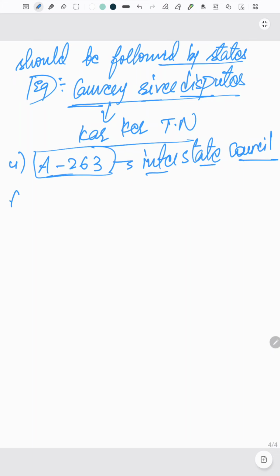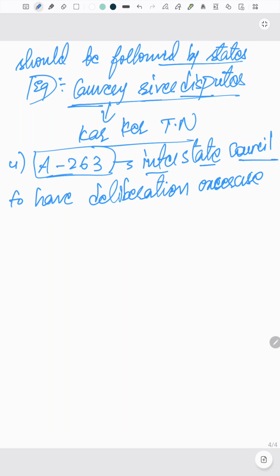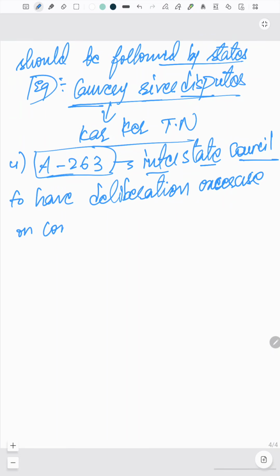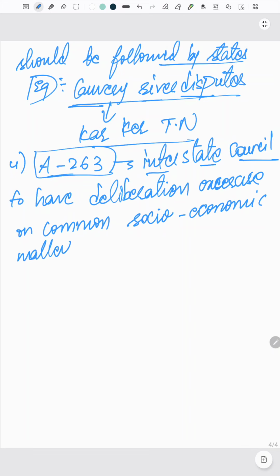To have a deliberation exercise on common socio-economic matters, right?